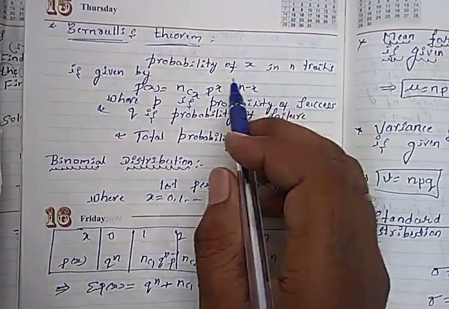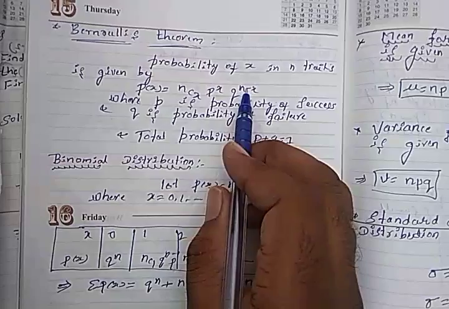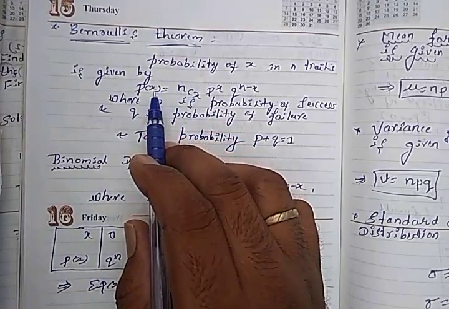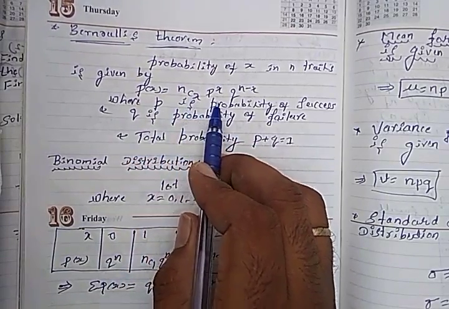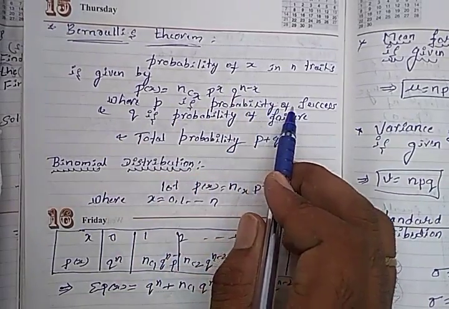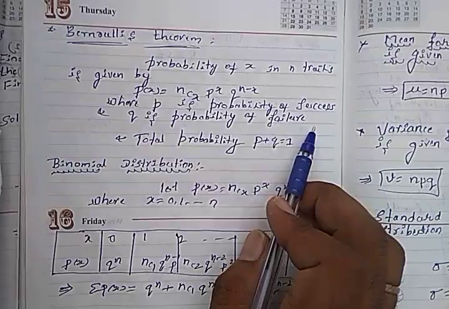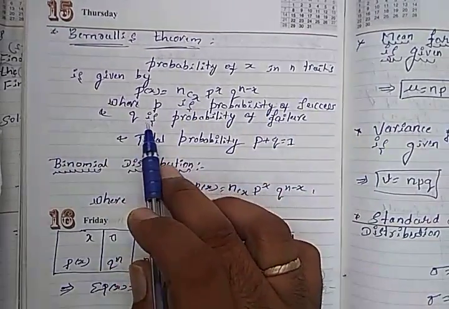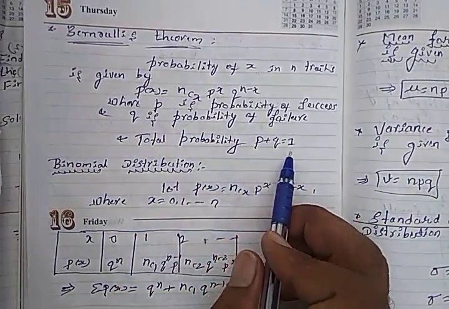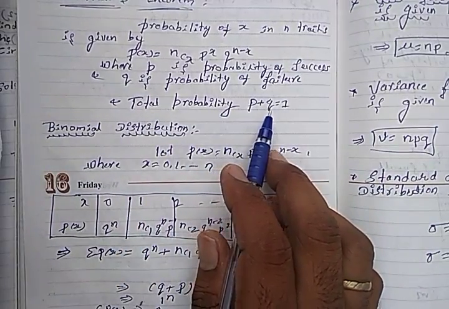The probability of x in n trials is given by P(x) = nCx p^x q^(n-x). We have to remember this formula, where p is the probability of success and q is the probability of failure. Here the total probability is p + q = 1.